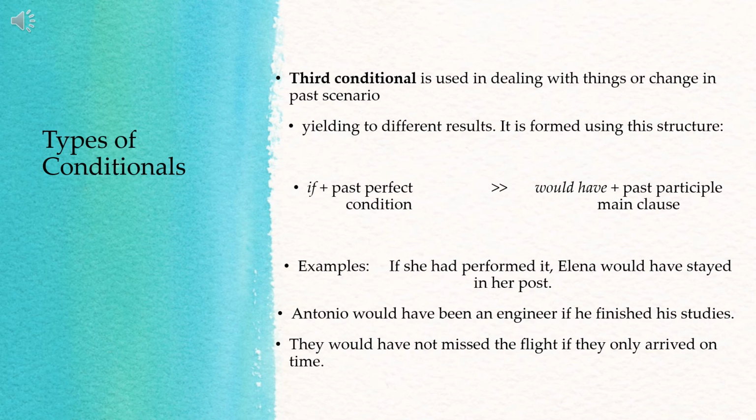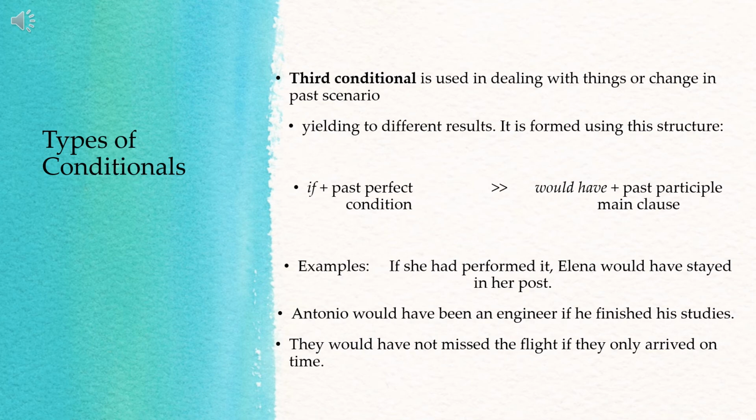Okay? So next example. Antonio would have been an engineer if he had finished his studies. Okay? Actually, you have the past, if he finished. So there should be what? The verb had. If he had finished his studies. So had finished is past perfect tense. Then in the main clause, would have been.